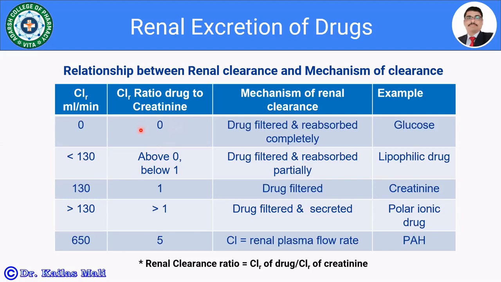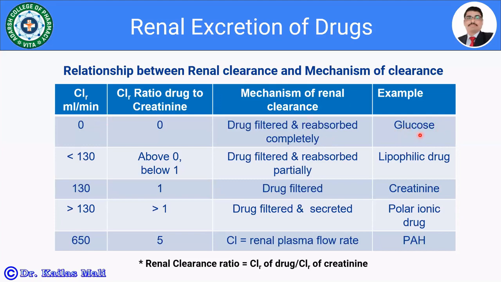It is possible to assess the glomerular filtration by using the creatinine, right? So the renal clearance ratio, drug to creatinine, is 0, and the mechanism involved for such a drug is that the drug is filtered and also reabsorbed completely. Whatever drug is filtered by the glomeruli, the same quantity is going to be reabsorbed back. And we are getting the value of renal clearance of 0.